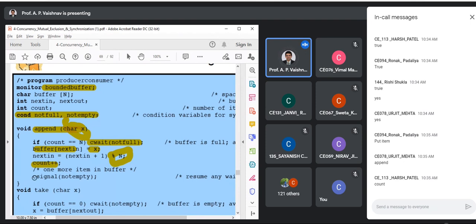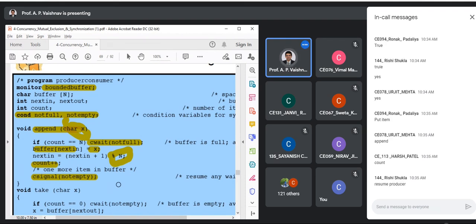And see what we are doing over here. If you remember the same signal in your producer part, remember why we were doing the signal at the end? So that if the consumer was blocked on an empty buffer, it can wake up. Remember that? If the consumer was blocked on an empty buffer, it could run, right? Same thing we are doing over here. See, signal on not empty.